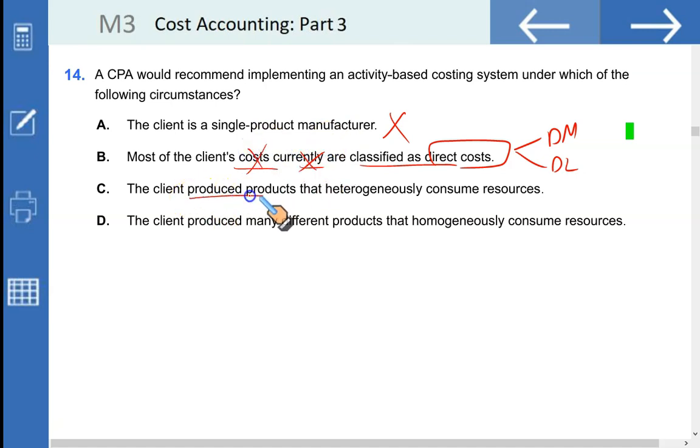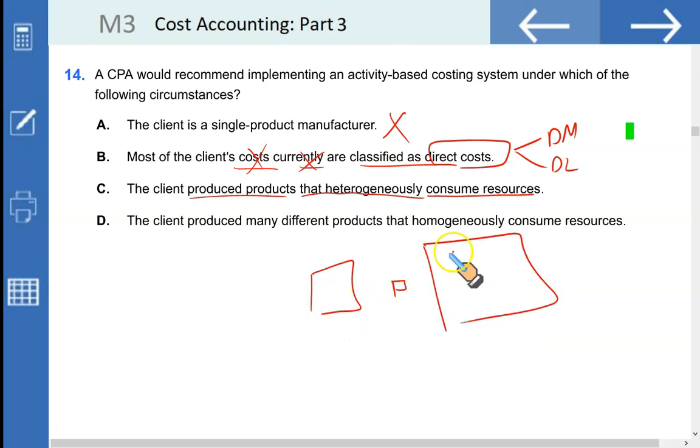The client produces products that heterogeneously consume resources. They consume resources differently. Some consume more resources, some less, some even more. So accordingly, the costing would be different. In this particular situation, ABC is highly recommended. What about D? The client produced many different products that homogeneously consume resources. Now, since the resources are consumed homogeneously, a single rate would be sufficient. You don't need ABC in case of D as well. So, as I said, C is the right option.